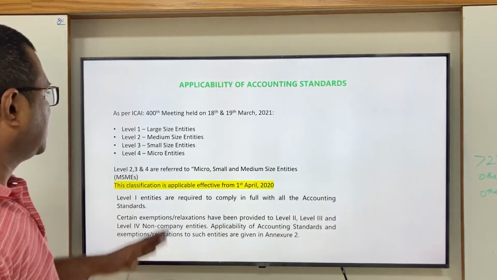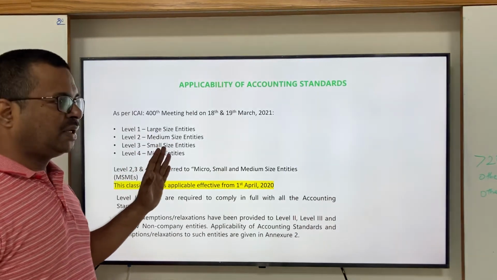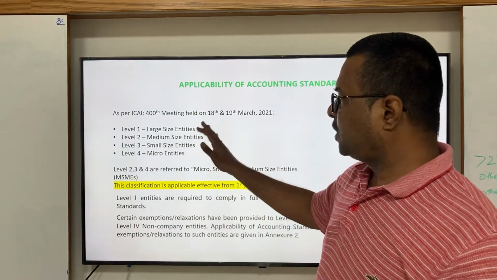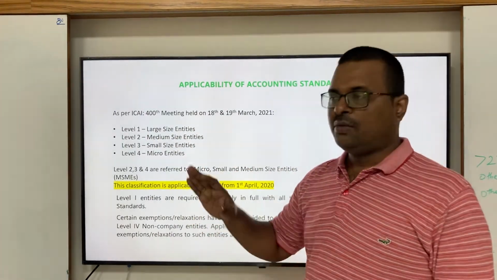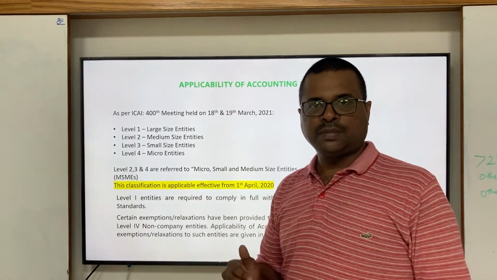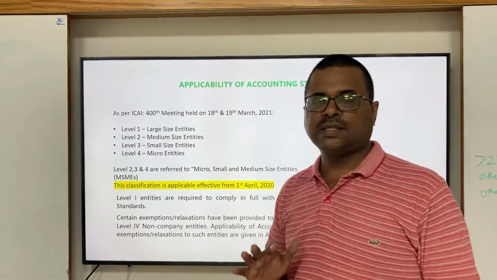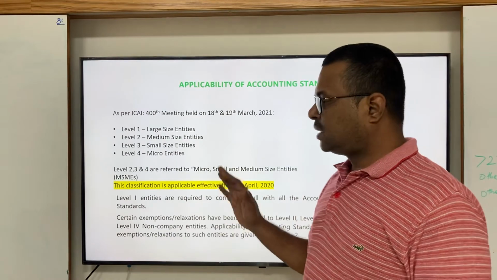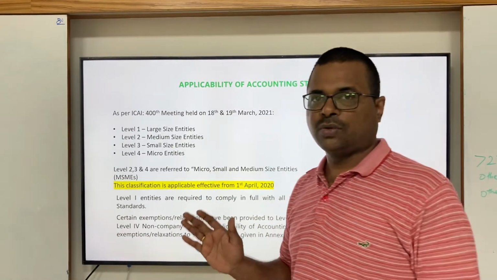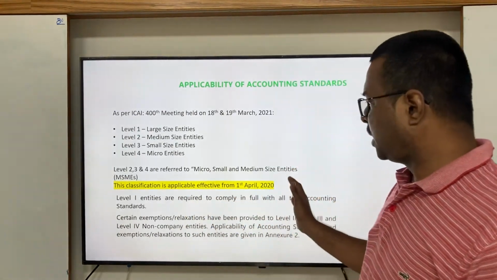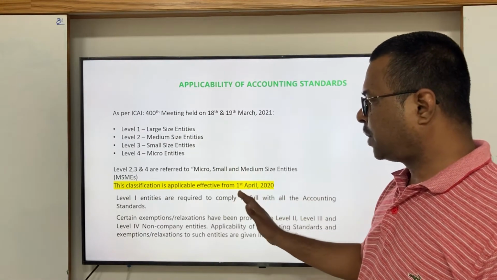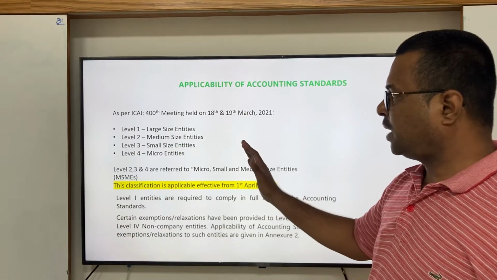Now let us understand the levels of entities as redefined by the Institute. Earlier it was 3 levels, now they made it 4 levels. Level 1 large size entities, level 2 medium size entities, level 3 small size entities, and level 4 micro entities. Levels 2, 3 and 4 are applicable to MSME, micro, small and medium sized companies or entities. This classification is for non-corporate entities.